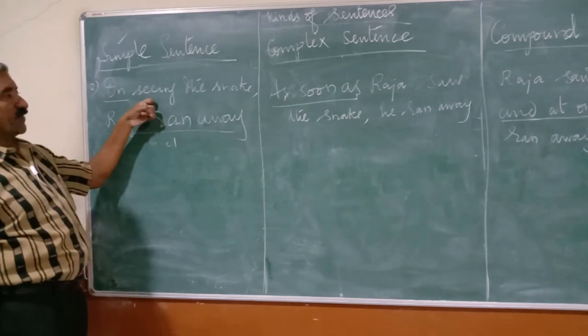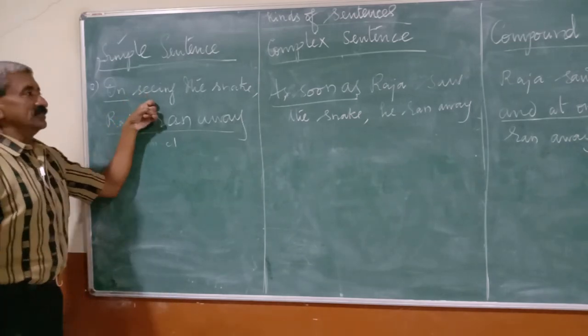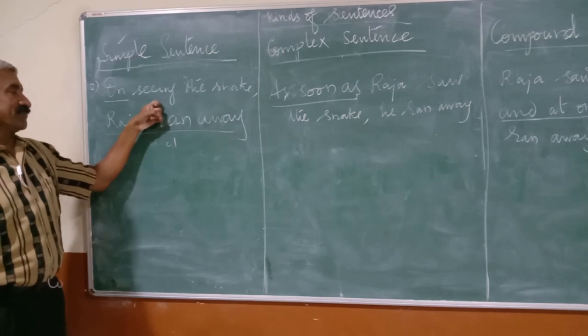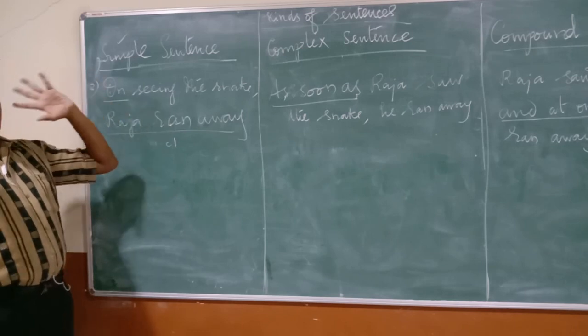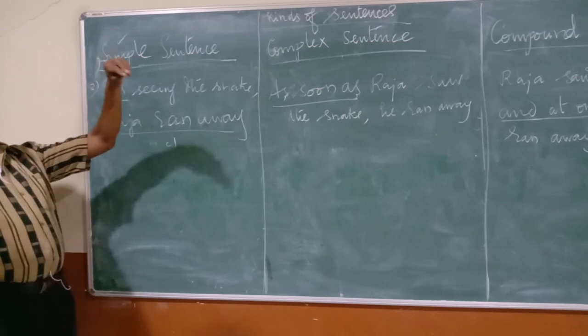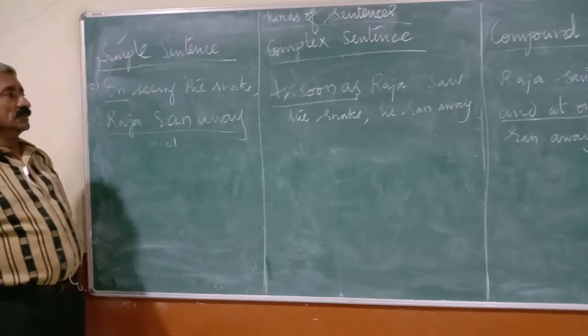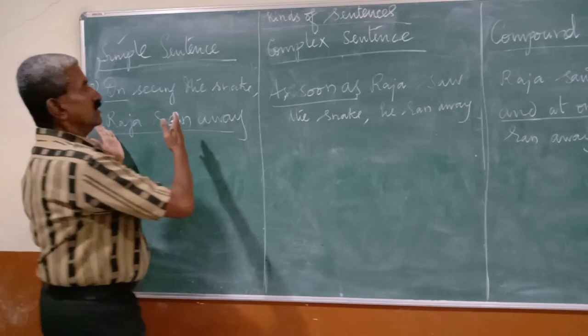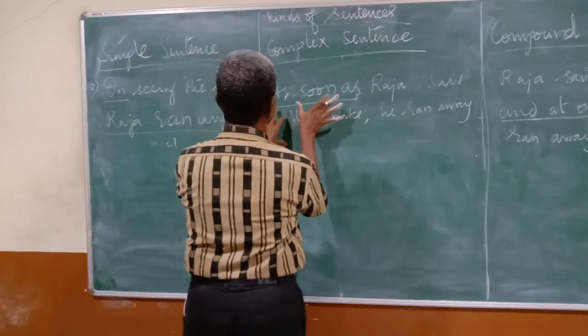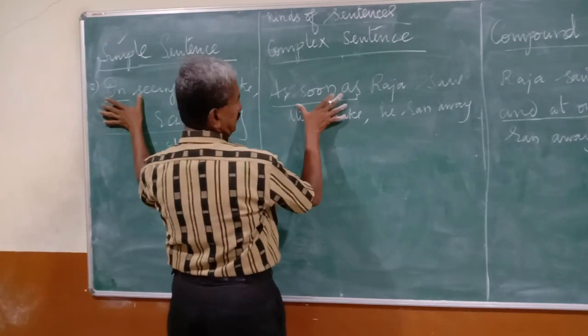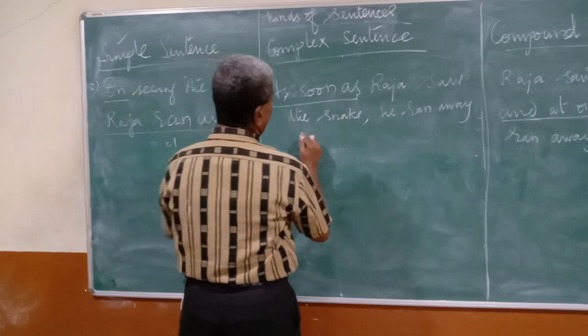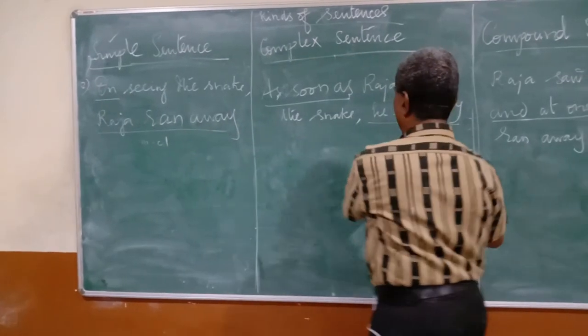Here we have to frame the subordinate clause. On seeing means at that time, or as soon as, at that moment. Let us put "as soon as" instead of "on". Now, the main clause is already there: he ran away.